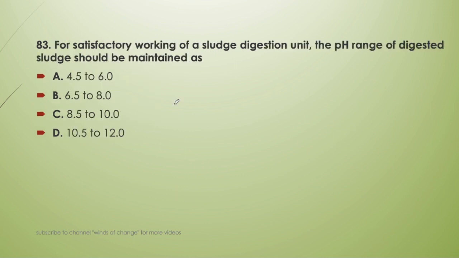Next question. For satisfactory working of a sludge digestion unit, the pH range of digested sludge should be maintained as 6.5 to 8.0. Always remember we should maintain it in the range of neutral pH value, that is 6.5 to 8.0. Always remember it, it is very important.